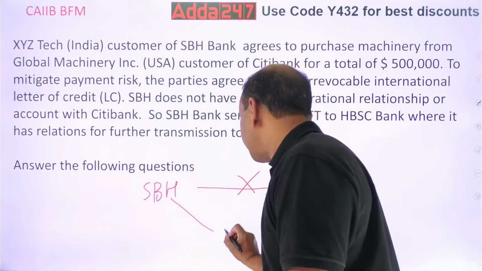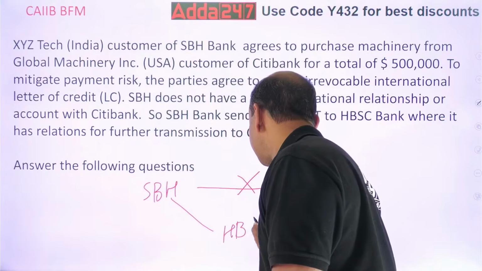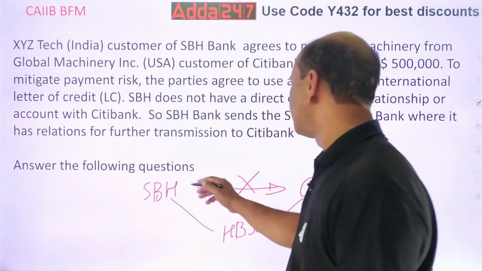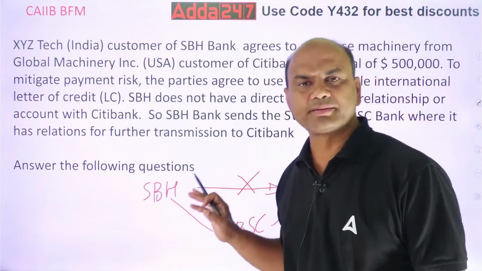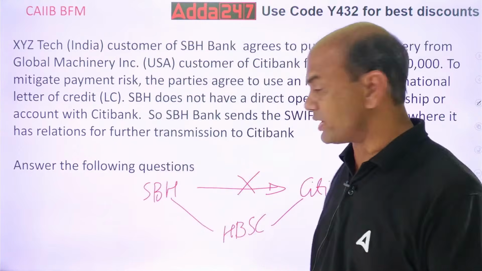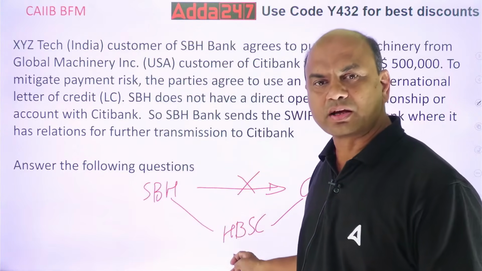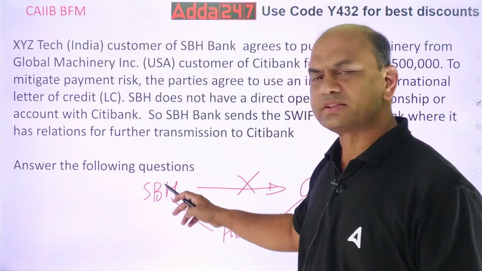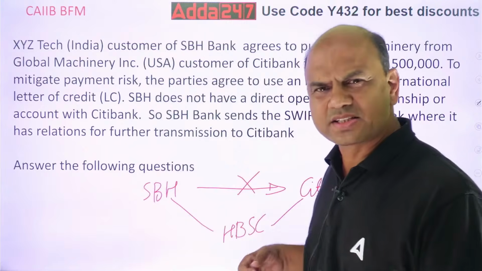SBH Bank takes help of HSBC, and HSBC Bank will help SBH Bank do all the transactions, because HSBC Bank is holding the accounts of both SBH and Citibank. Both these banks have an account or relationship with HSBC.